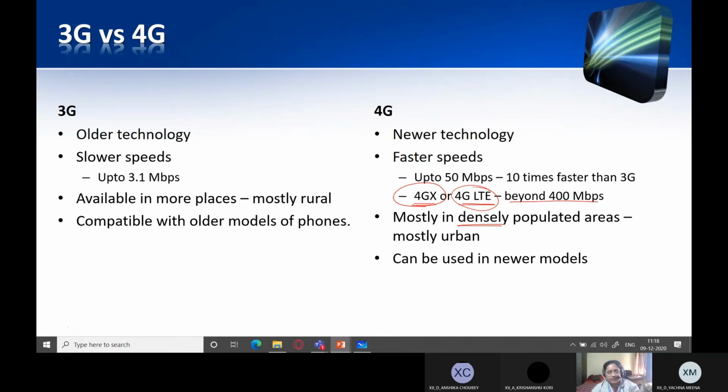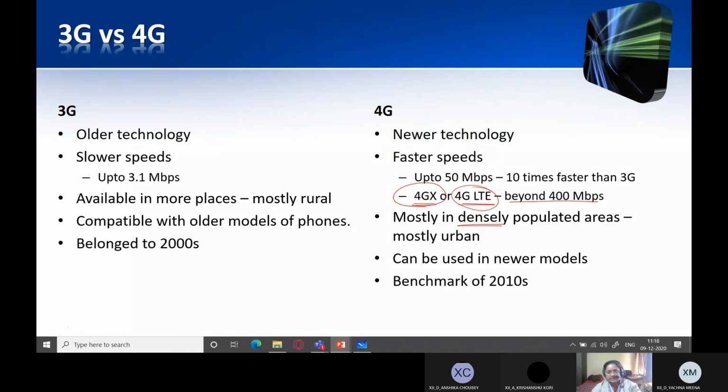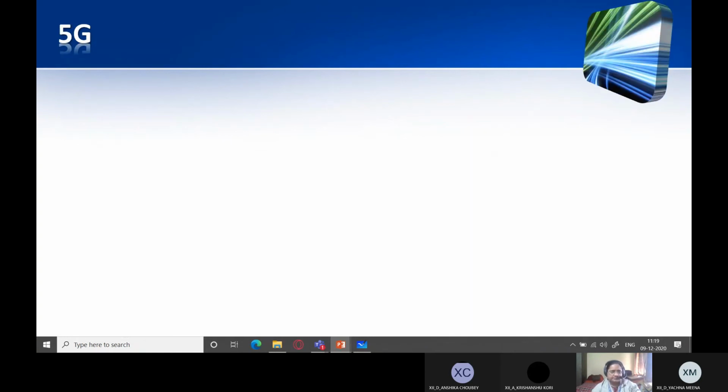Your handset has to be 4G enabled. 3G belongs to the 2000s. This is a benchmark of 2010. Right from 2010, 4G started becoming popular.